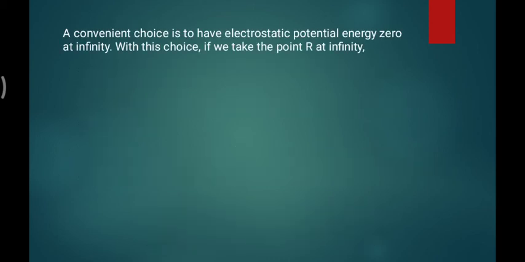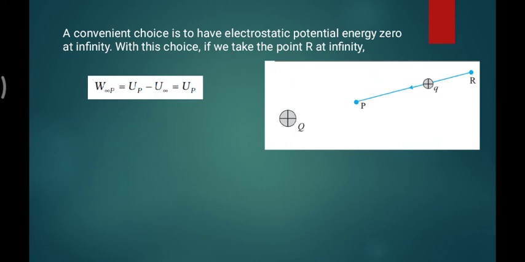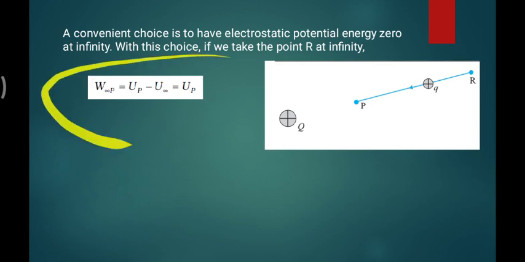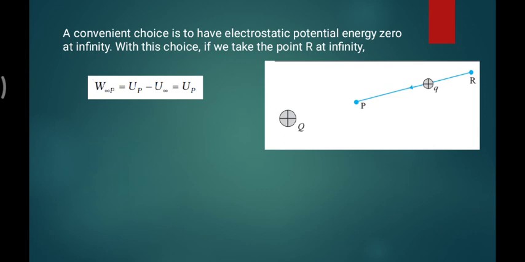A convenient choice is to have the electrostatic potential energy be zero at infinity. With this choice, we take the point R as infinity. Whatever point R you have at a certain finite distance from the original charge Q, you need to take R as the infinity point, very far from your original charge. Then the work you need to do is W_infinity to P, equal to U_P minus U_infinity. The potential energy at the infinite point is zero, so it is nothing but U_P. So it is the fundamental definition of potential energy.